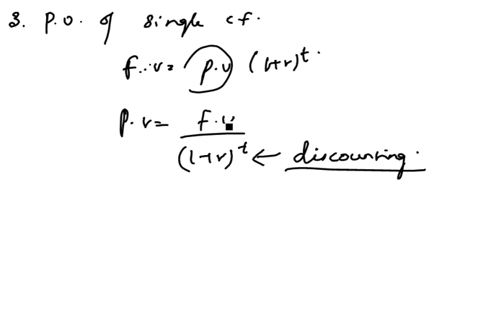But in the other case, it is getting multiplied, right? In the case of future value, this factor is getting multiplied with this amount. So this multiplying factor is called compounding rate, whereas this is called discounting rate because it reduces it.